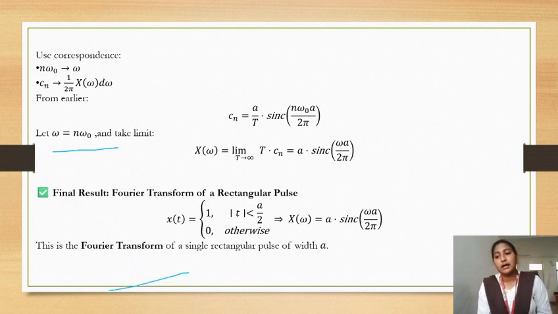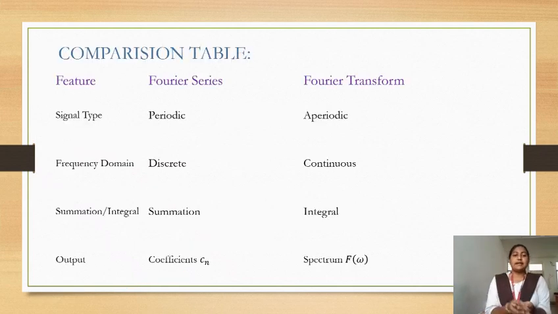Let's move to the comparison table for Fourier series and Fourier transform. If we see one by one, signal type: Fourier series is for periodic signals and Fourier transform is for aperiodic signals. Frequency domain: discrete versus continuous. In Fourier series we use summation for the formula; in Fourier transform we use an integral. The output is coefficients Cn and spectrum for Fourier series, and X of omega for Fourier transform. We should remember this table.